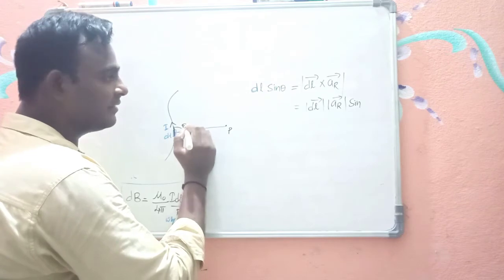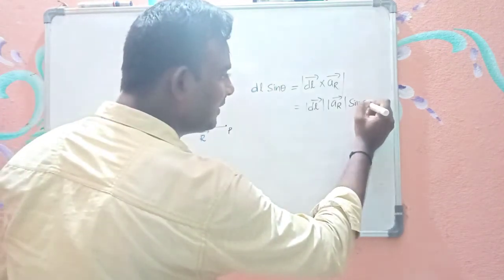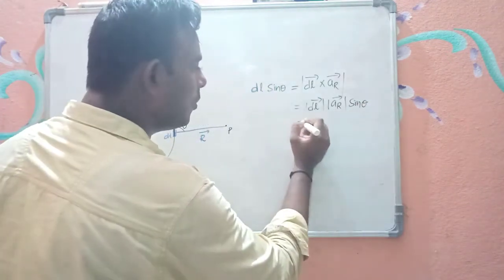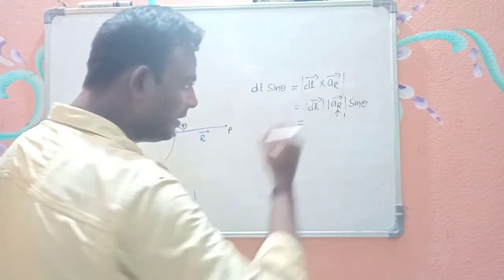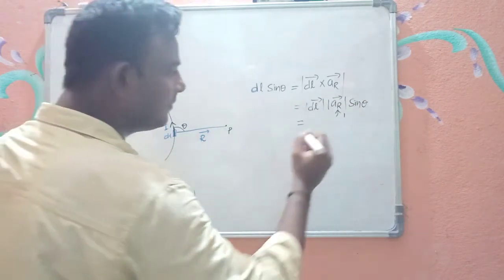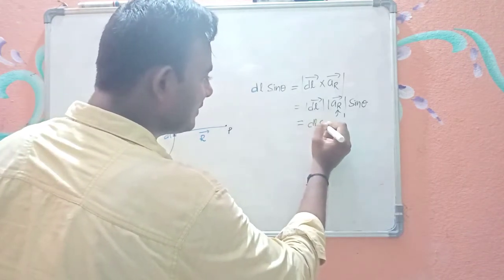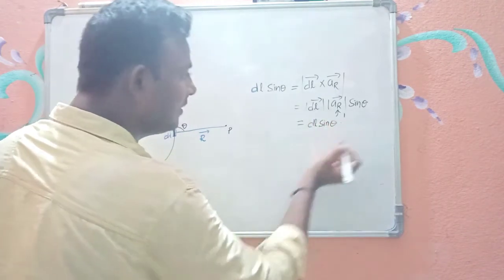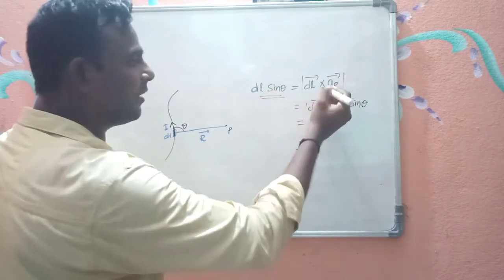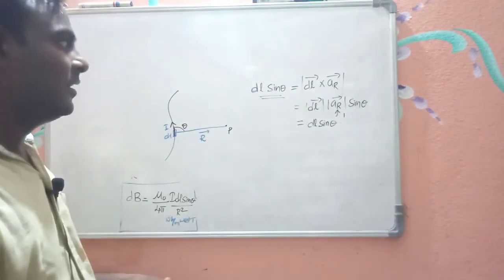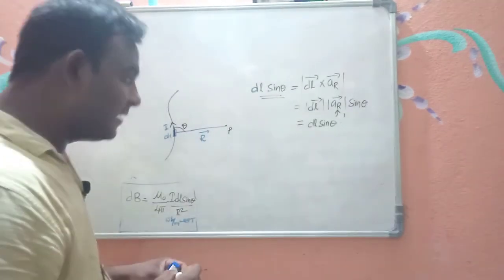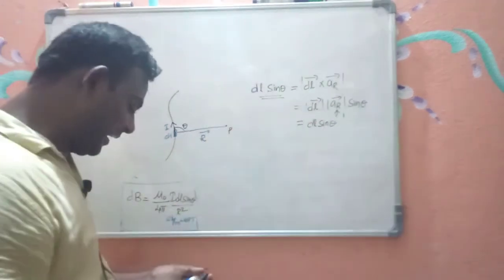So what is that angle? Theta. So the sine of the angle between them is sine theta. Now what is the value of the magnitude of ar bar? It is a unit vector, so its magnitude is 1. Hence you will get the same answer, dl sine theta. So in place of dl sine theta, what can I write? The magnitude of dl bar cross ar bar. If I want to write this in vector form, I can remove this magnitude.